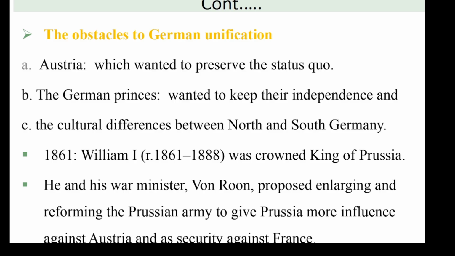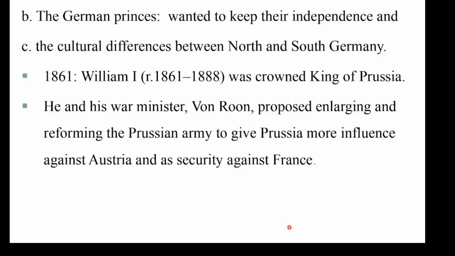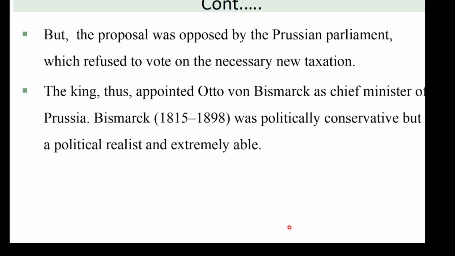They also proposed enlarging the British and reforming the Prussian army to give Prussia more influence. But that action was also opposed by the Prussian parliament. Why? The parliament also refused to vote on the necessary new taxation. As a result, the king also took another action.